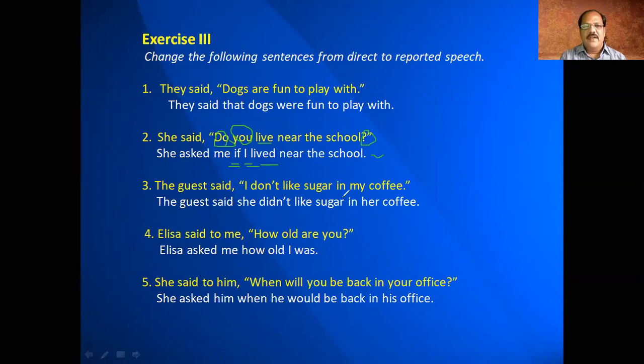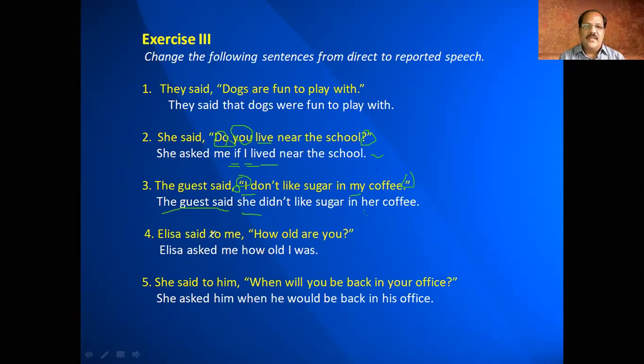They suggested, "I don't like sugar in my coffee." The guest said I don't like sugar in my coffee. So the guest said, and either way you are removing these commas and inverted commas. That means in the quotation marks, whatever is said we are going into it. So who is this "I"? "I" is the guest. So she did not like sugar in not my coffee, in her coffee. Okay. So the guest, even if you want to talk about he or she, you can say he or she, isn't it?